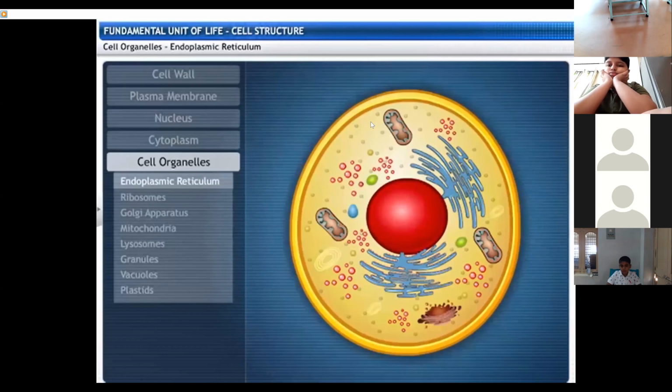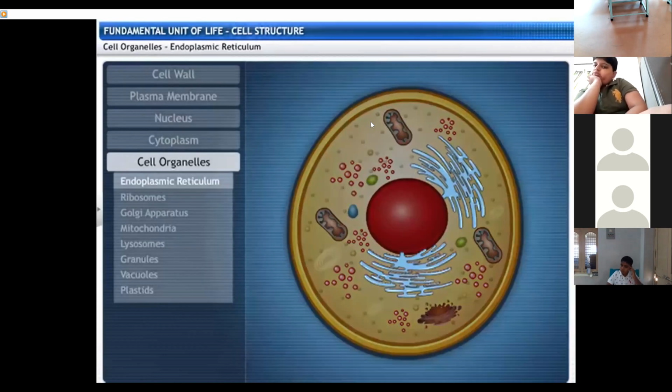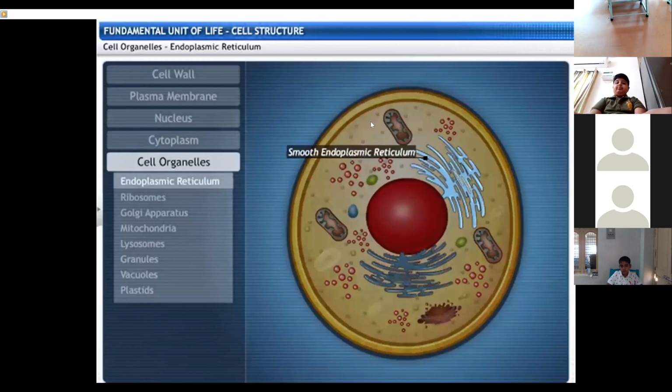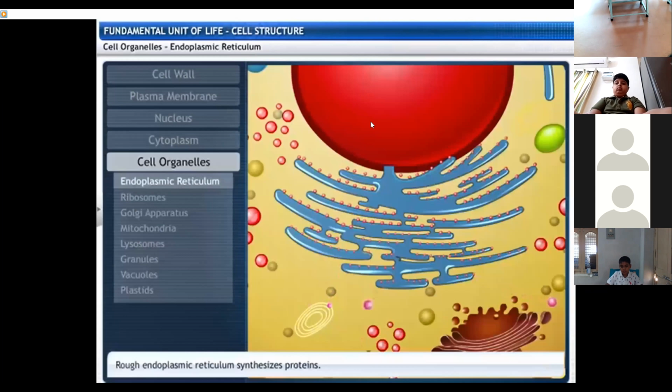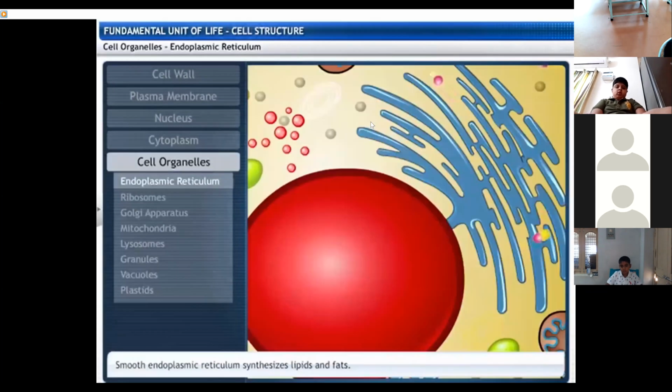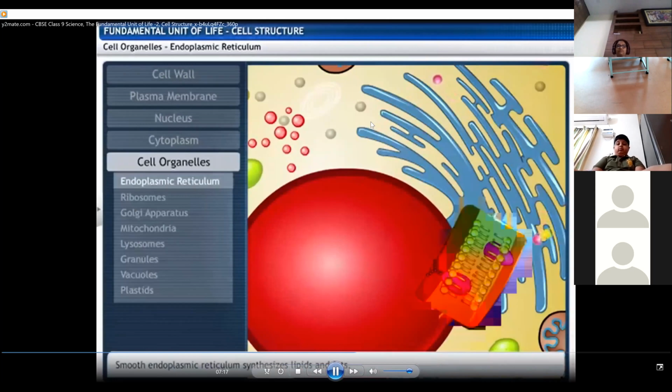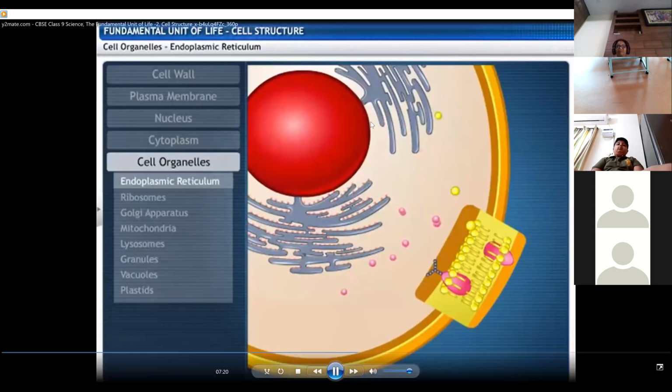There are two types of endoplasmic reticulum: rough and smooth. Rough endoplasmic reticulum has ribosomes present on it, while they are absent on smooth endoplasmic reticulum. Rough endoplasmic reticulum synthesizes proteins, while smooth endoplasmic reticulum synthesizes lipids and fats. Some of these proteins and lipids help in building the cell membrane.